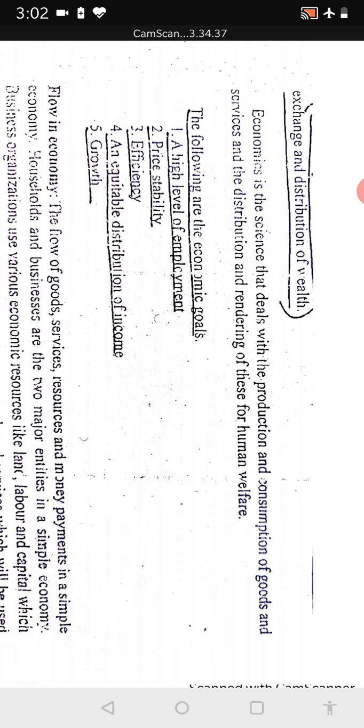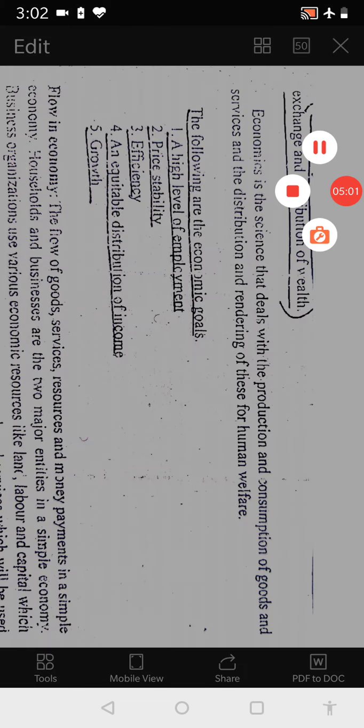So what are the economic goals we have? We have to provide a large level of employment. Secondly, the price should be stable, should not be very fluctuating, and a lot of efficiency should be there, and an equitable distribution of income, and there should be growth.